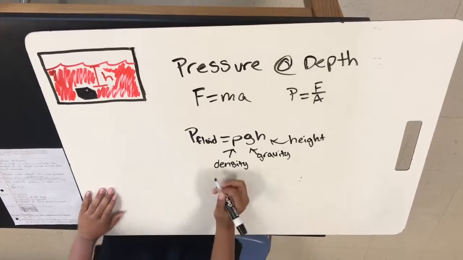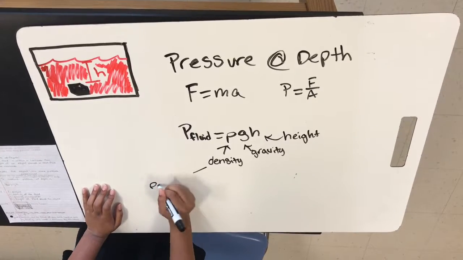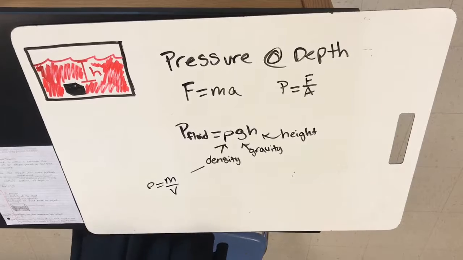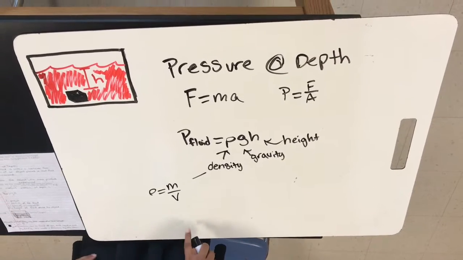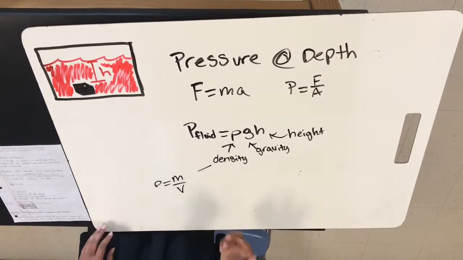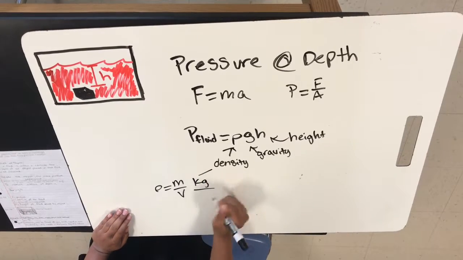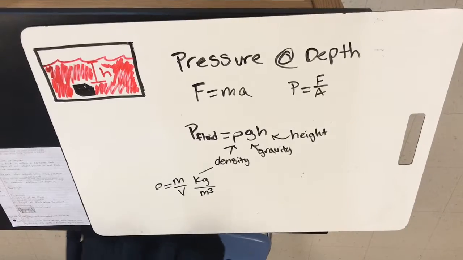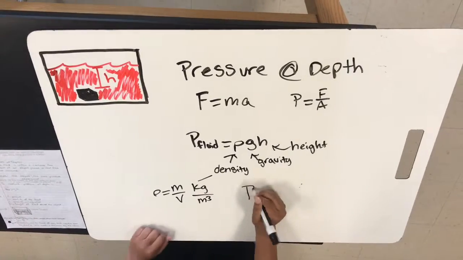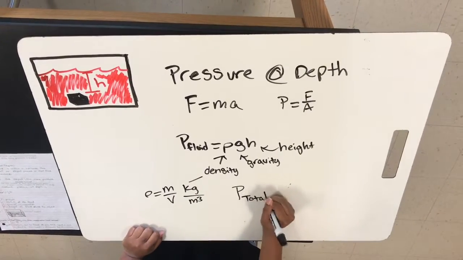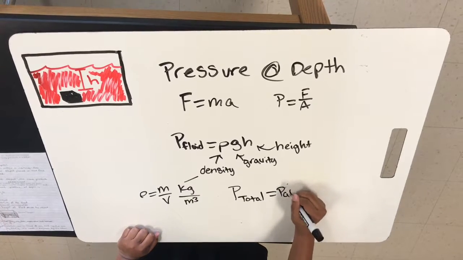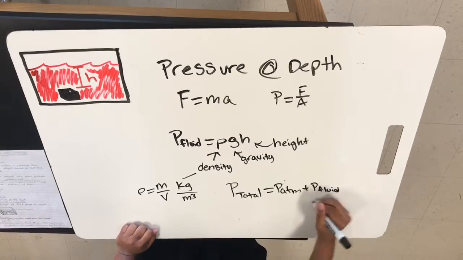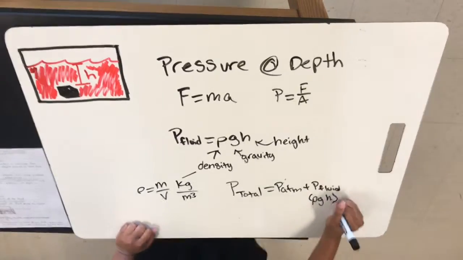Your density is going to be rho equals mass divided by volume. Density can be found of any solid, liquid, or gas by dividing its mass, which is in kilograms, by its volume, which is in meters cubed. To find your total pressure, you would have to add your P atmosphere with your P fluid, which is just rho g h.